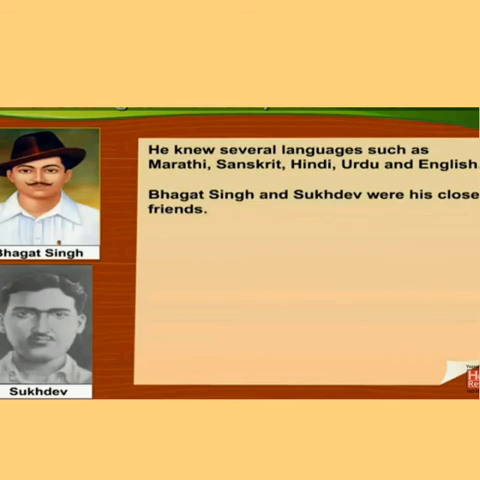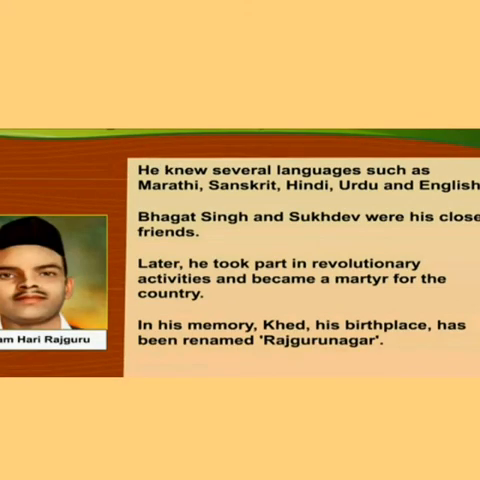At 15 years of age, he went to Banaras to study Sanskrit. He knew several languages such as Marathi, Sanskrit, Hindi, Urdu and English. Bhagat Singh and Sukhdev were his close friends. Later, he took part in revolutionary activities and became a martyr for the country. He fought for the struggle of India's freedom. In his memory, Khed, his birthplace where he was born, has been renamed Rajguru Nagar.